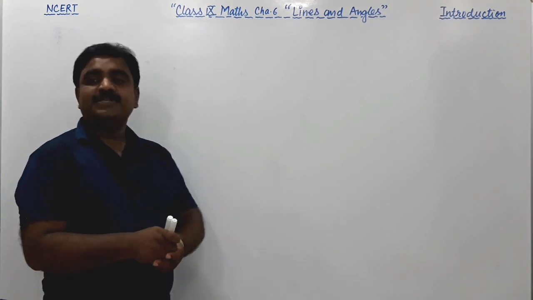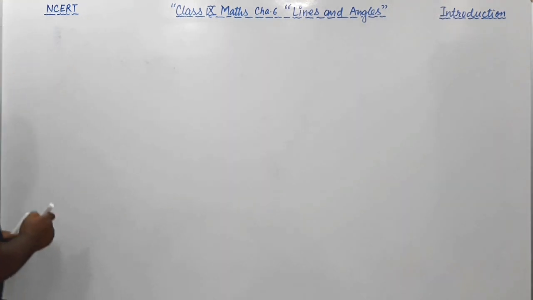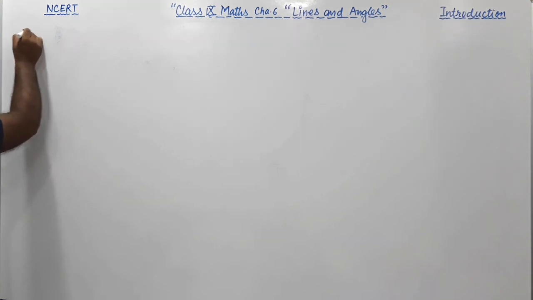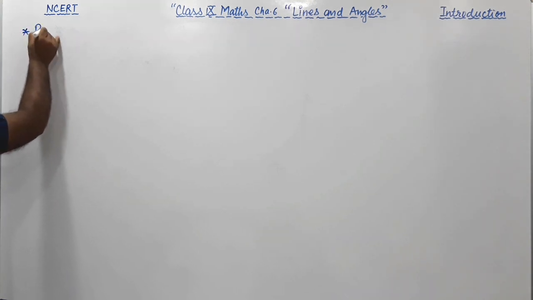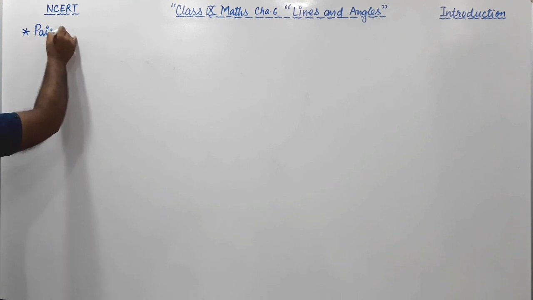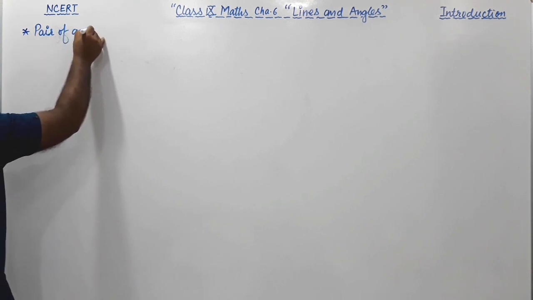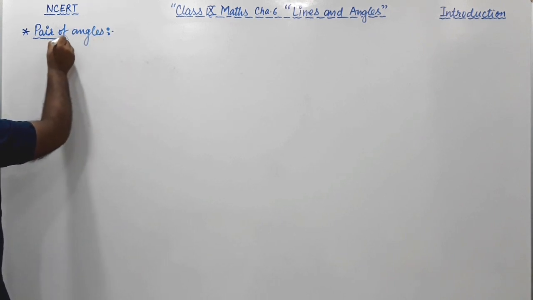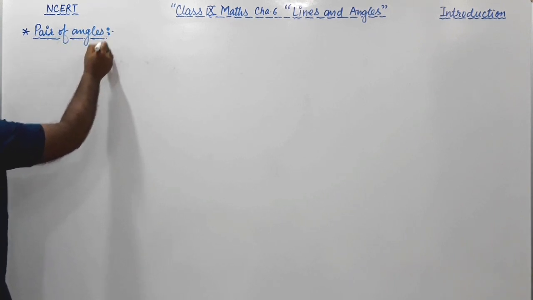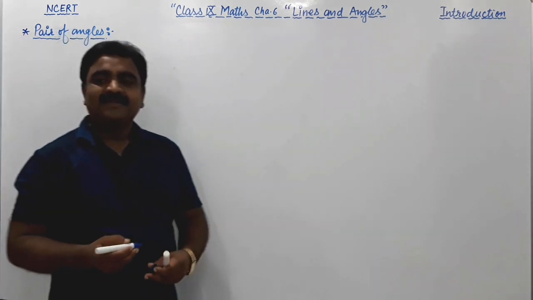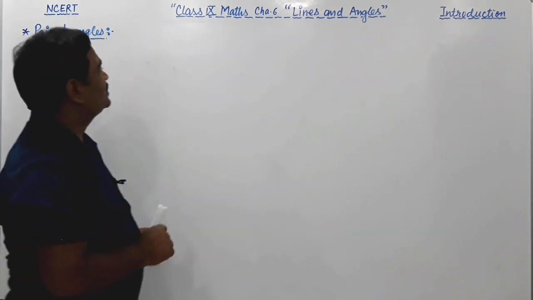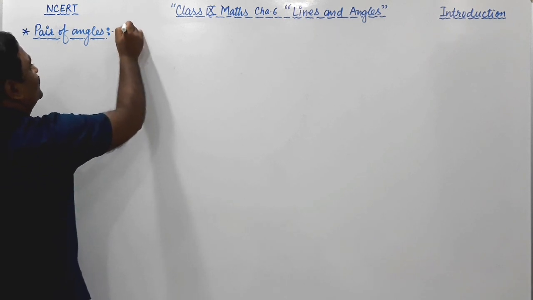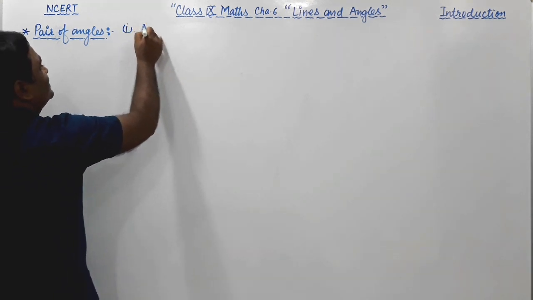Now we are going to discuss the pair of angles. Pair of angles means it should have two angles, right? In the pair of angles, first we are going to discuss adjacent angle. The first one is adjacent angle.